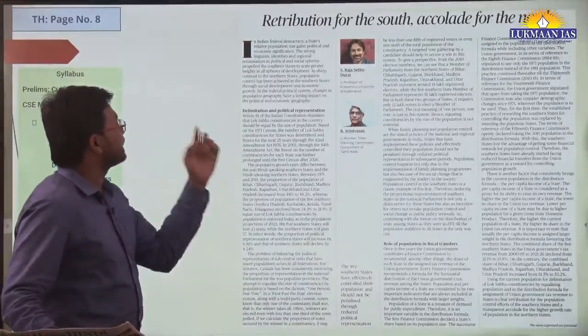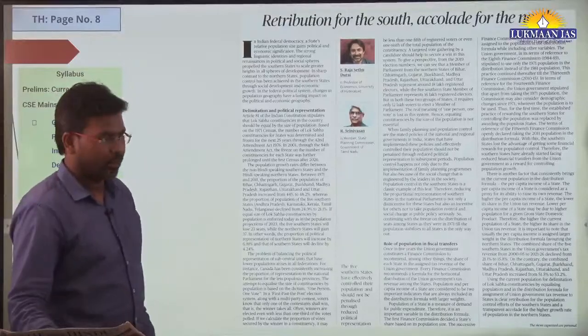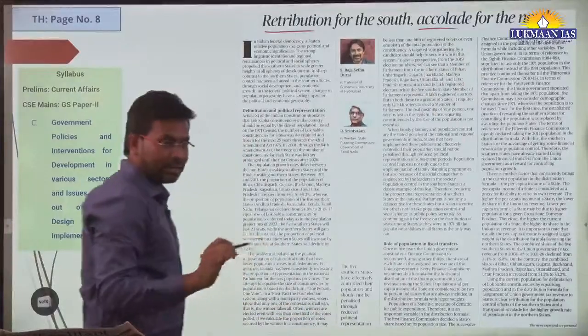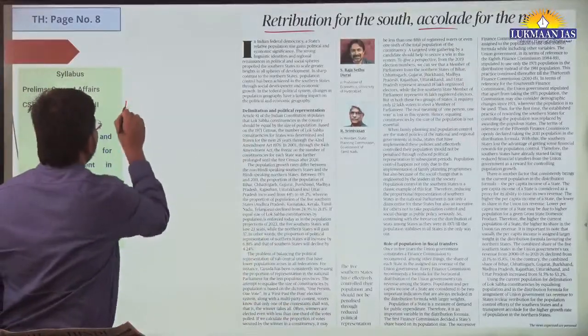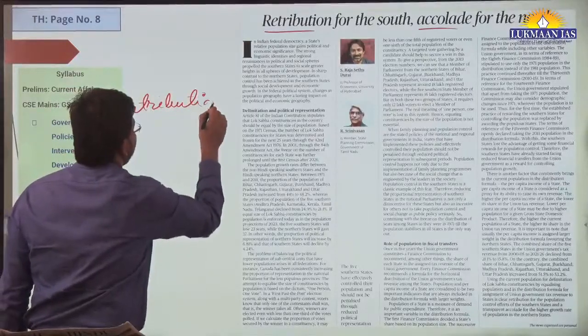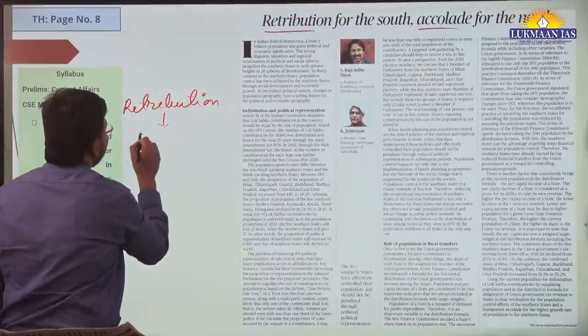This topic says retribution for the south, accolades for the north. To understand this topic, we need to understand the meaning of retribution. Retribution means a kind of punishment or a kind of penalty.